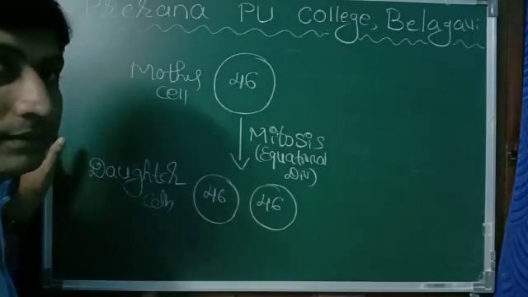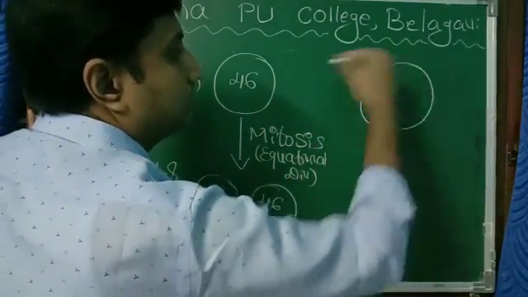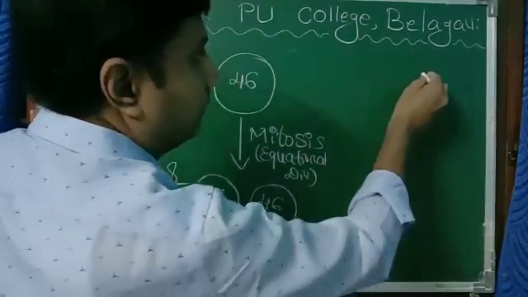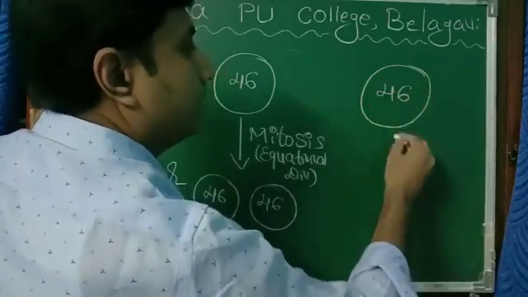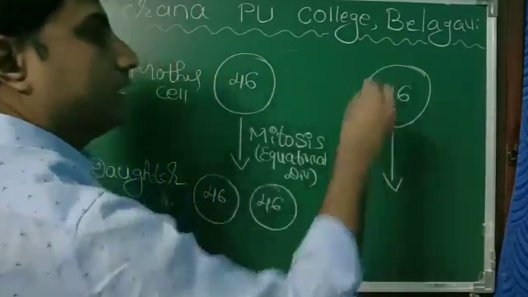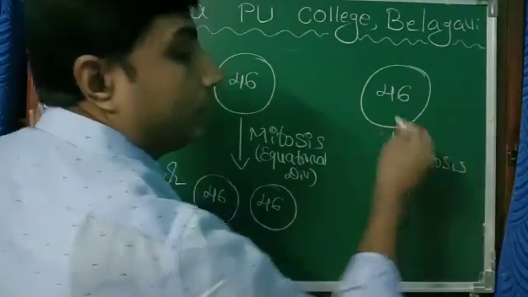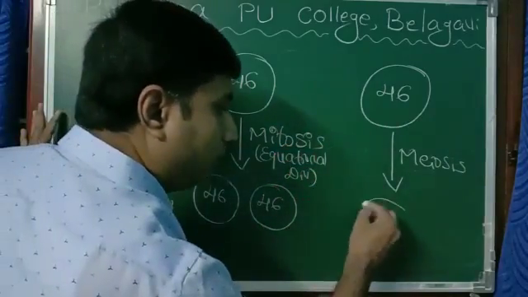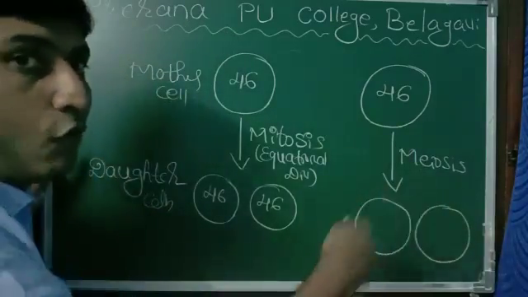Whereas there is another division called meiosis. See now, this is a cell with 46 chromosomes. Suppose this is the mother cell now. If it undergoes meiosis, then the daughter cells, actually, whenever meiosis takes place, 4 daughter cells are formed.